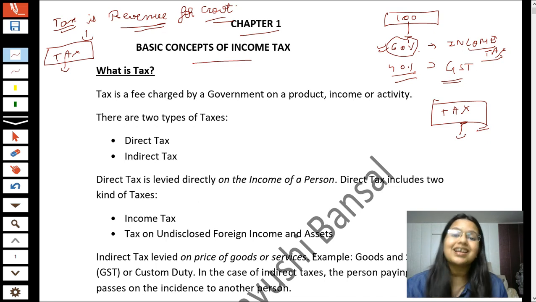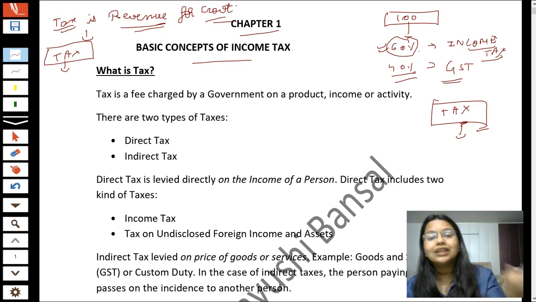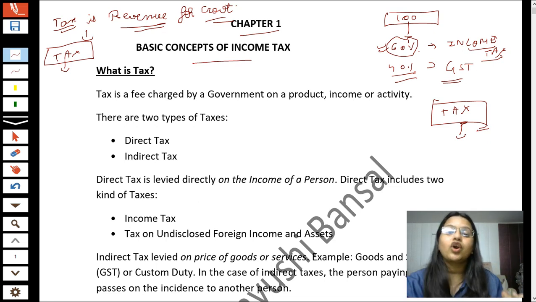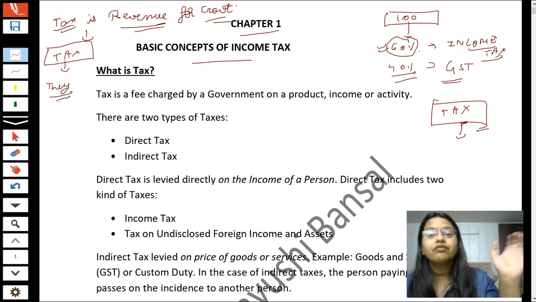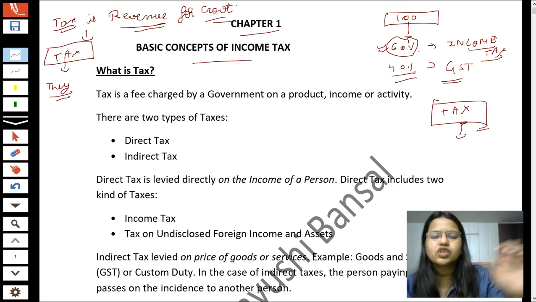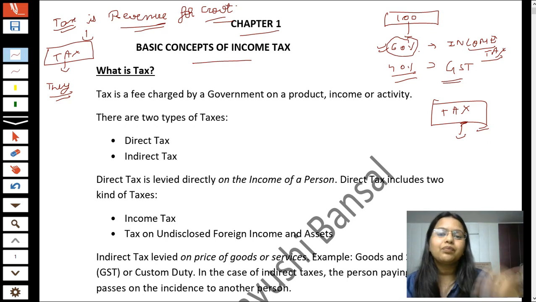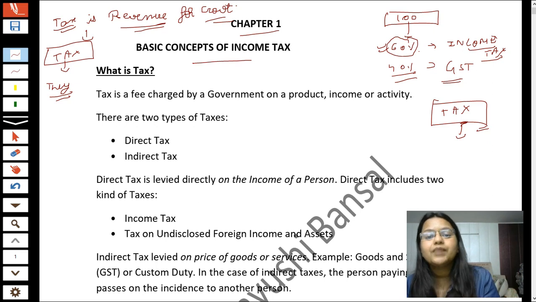This is the basic source of revenue for government. If they do not charge tax from you, how will they spend this money for you? How will they get this money to spend for you? For example, students, you commonly know that they provide us free educational facilities in the form of government schools, where they charge no fees or very nominal fees, or they provide medical facilities in the form of government hospitals.